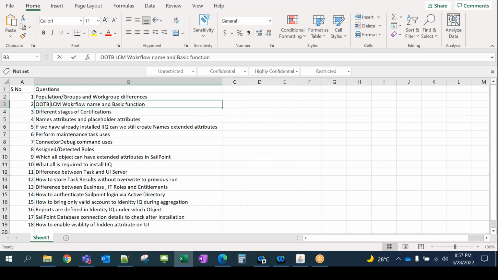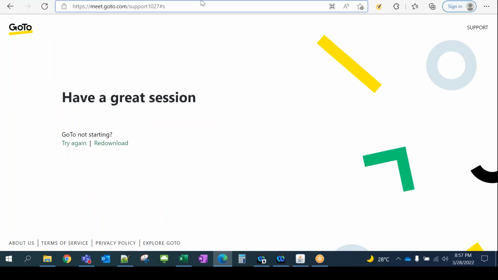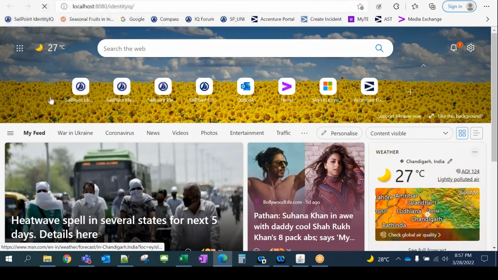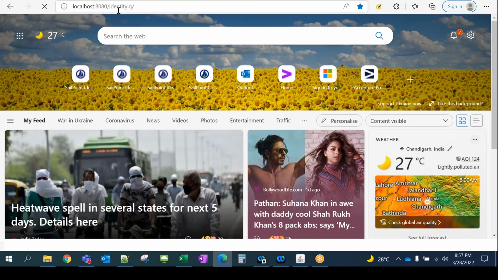So one of the out of the box workflows is the LCM workflow, which is very popular. Do we know what LCM stands for? We should know it: Life Cycle Management. No, actually, LCM is life cycle, and there are two different things. Let me open that console. It seems I'm getting too old, I'm not remembering things.